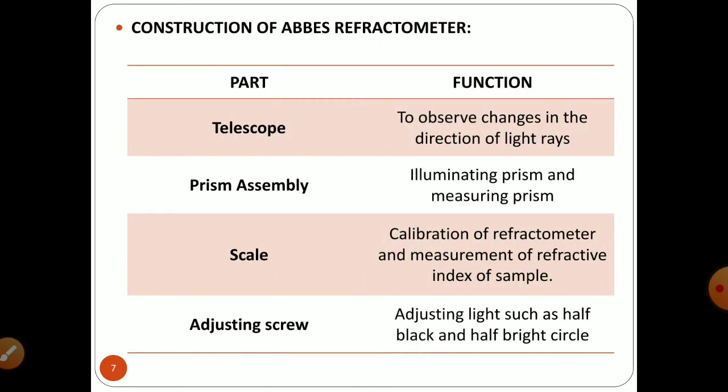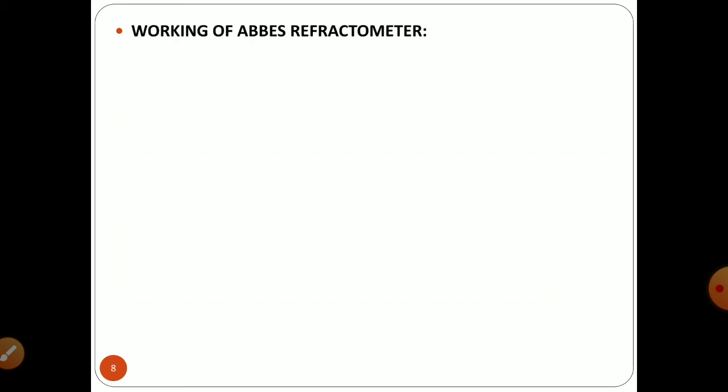So the various parts of the refractometer have their different functions. The telescope is used to observe changes, the illuminating prism and measuring prism are there, the scale is used to calibrate the refractometer, and the adjusting screw is used to adjust light.